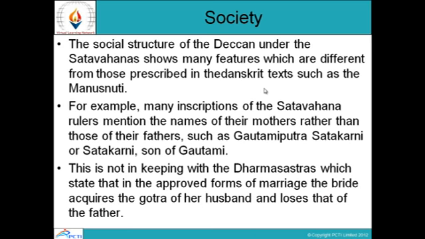Society. The social structure of the Deccan under the Satavahanas shows many features which are different from those prescribed in Sanskrit texts such as the Manusmriti. For example, many inscriptions of the Satavahana rulers mention the names of their mothers rather than those of their fathers, such as Gautamiputra Satkarni, son of Gautami. This is not in keeping with the Dharmashastras, which state that in the approved forms of marriage, the bride acquires the gotra of her husband and loses that of her father.